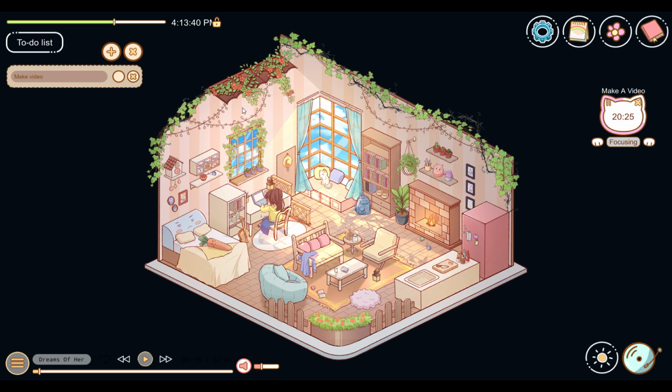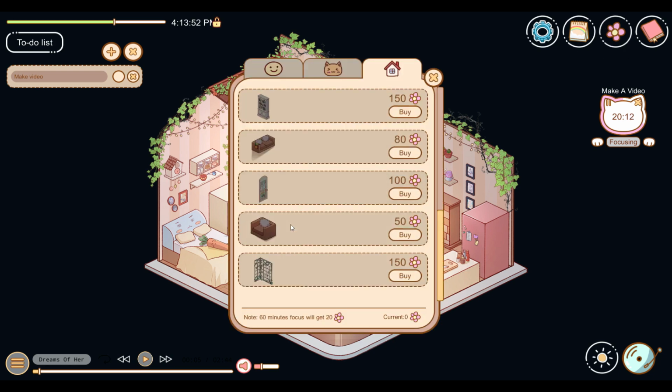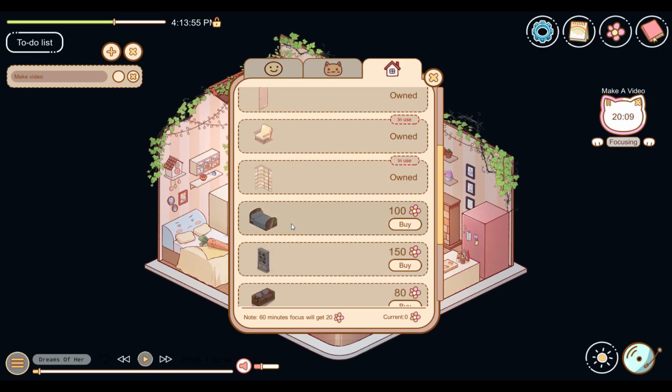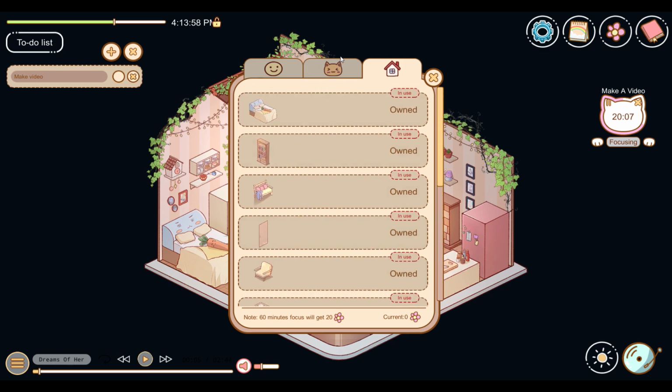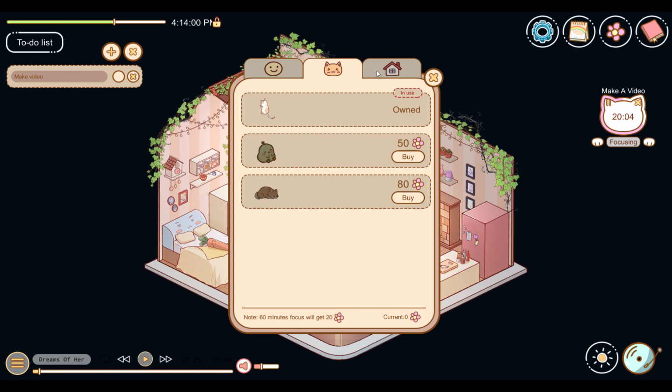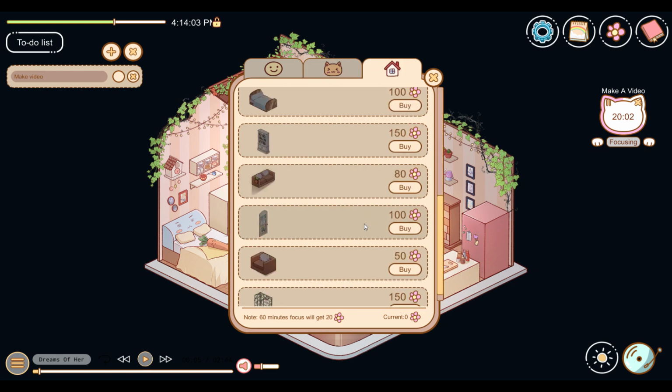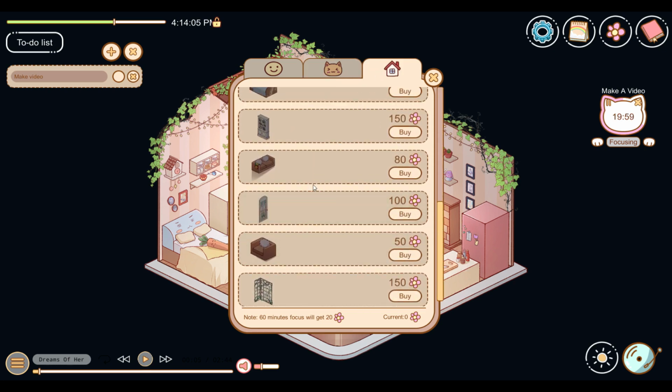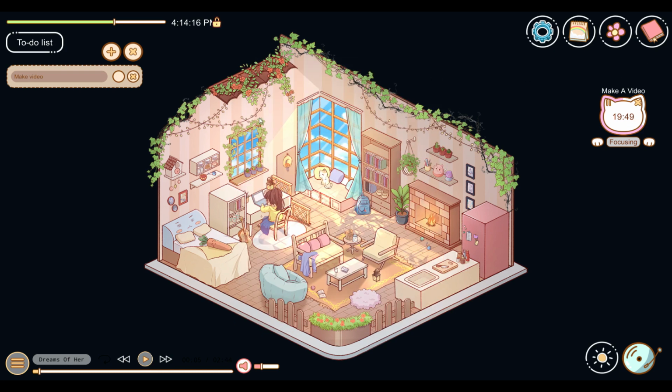refrigerator, different things on the walls, different wallpapers, more environments outside, different pets, different computers, maybe even working on a typewriter. Maybe that is something that does exist, and maybe more things unlock the more focus you do. I'll have to look into that, but if that isn't already a thing, I would very much like to see that, because then I would use this quite a bit actually, and it wouldn't be necessarily a burden to use or even a game-like feel. I would legitimately use this as a focusing tool, because it's just so cozy.